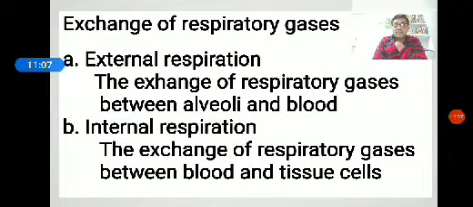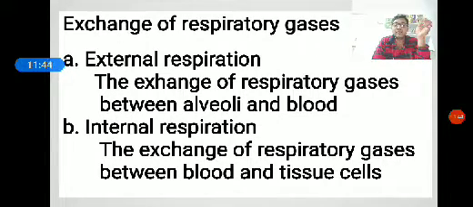About 10% of carbon dioxide dissolves in the water of plasma to form carbonic acid, and is carried to the lungs where it dissociates, giving up carbon dioxide to the lungs. So this is one form in which carbon dioxide goes outside, in the form of carbonic acid.